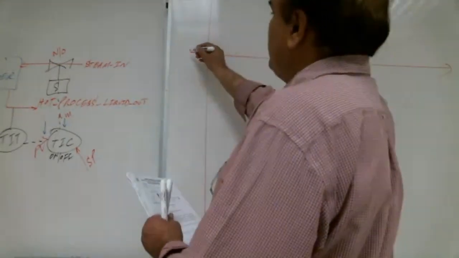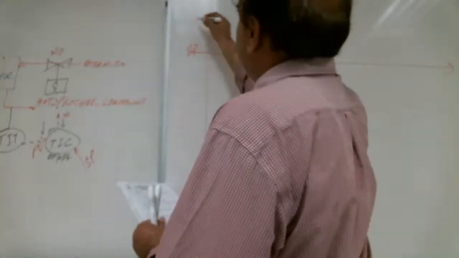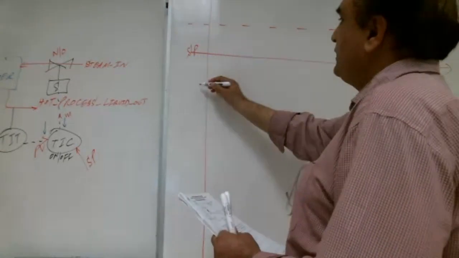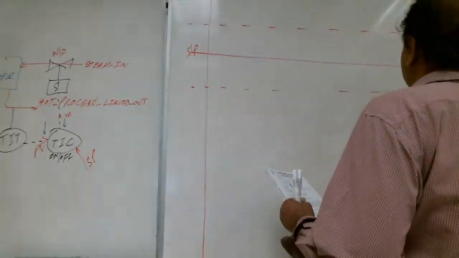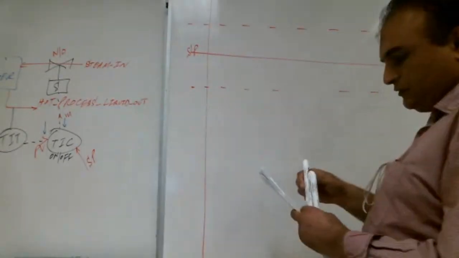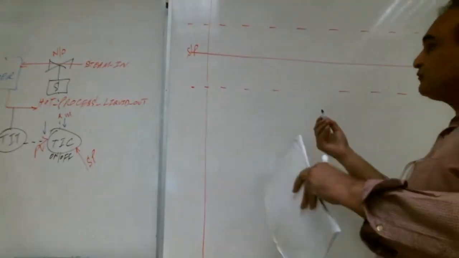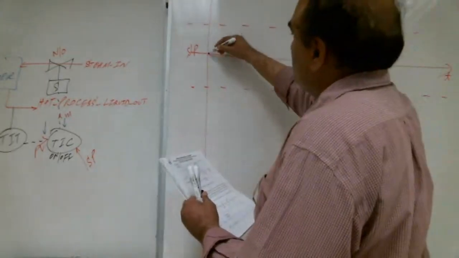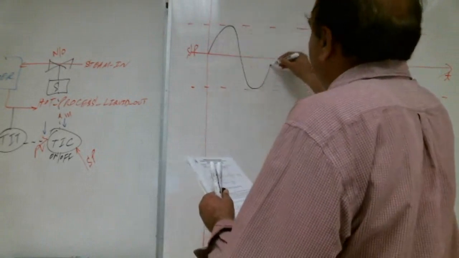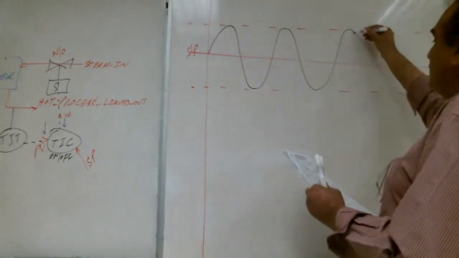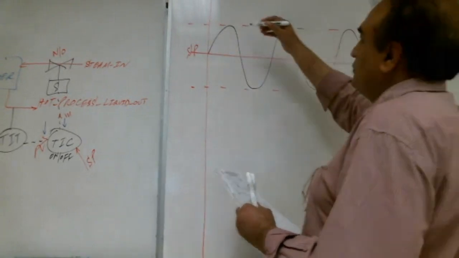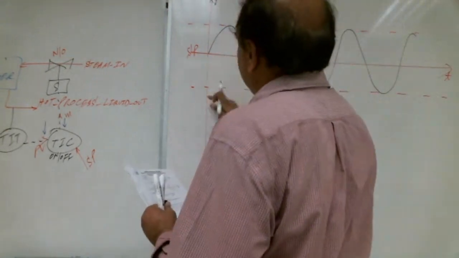This is our set point. The red line is the set point. This is time, and we are applying here. This is PV. This graph is for PV.